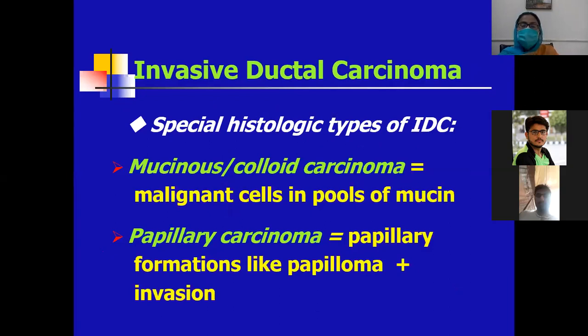As the name indicates, in this type the malignant cells are present in a pool of mucin. There is a large amount of mucin in which the malignant cells are present. And then there is papillary carcinoma, with papillary formation like papilloma along with invasion. Papillary formation means there are finger-like projections of tumor cells, in a papillary configuration where a fibrovascular core is seen.